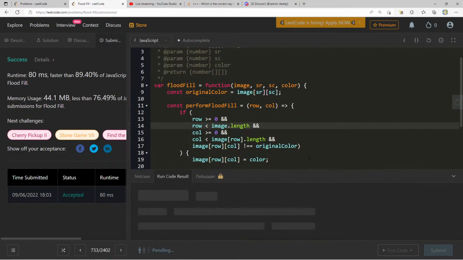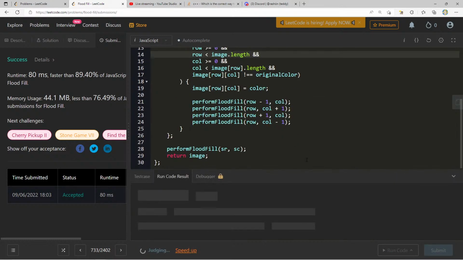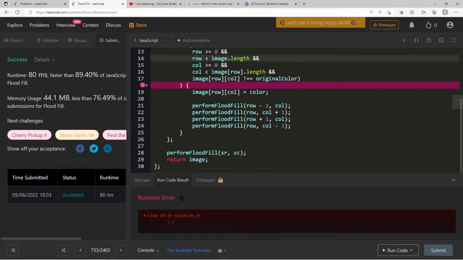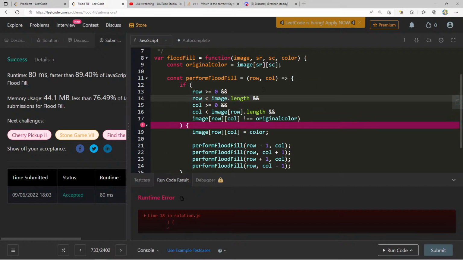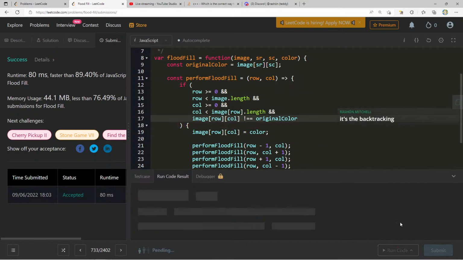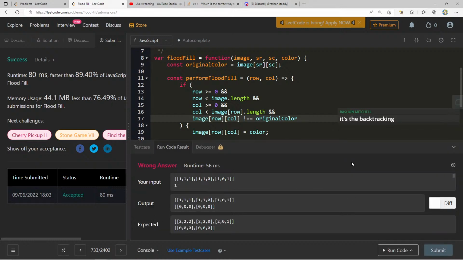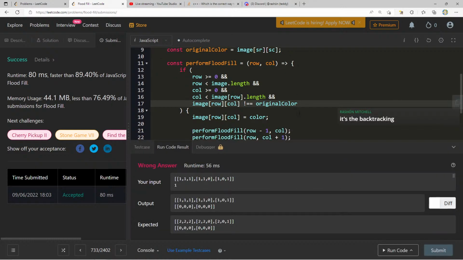Is this gonna yield the same? Did I lose a parentheses here? Oh. One one one, one one zero, one zero one, and image row color is not equal to original color.